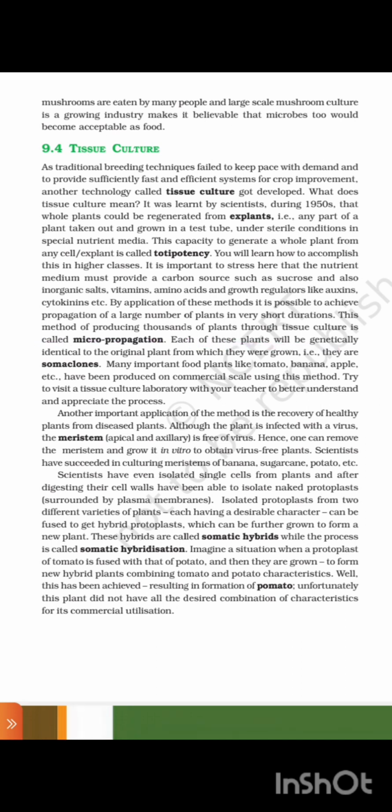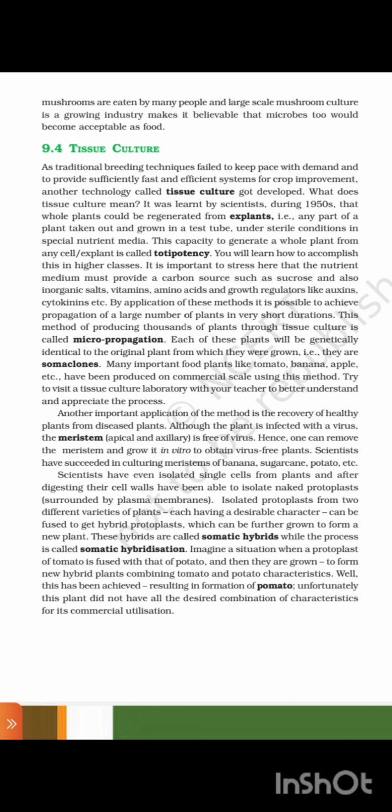Each of these plants will be genetically identical to the original plant from which they were grown. They are somaclones. Many important food plants like tomato, banana, apple, etc. have been produced on a commercial scale using this method. Try to visit a tissue culture laboratory with your teacher for better understanding and to appreciate this process.